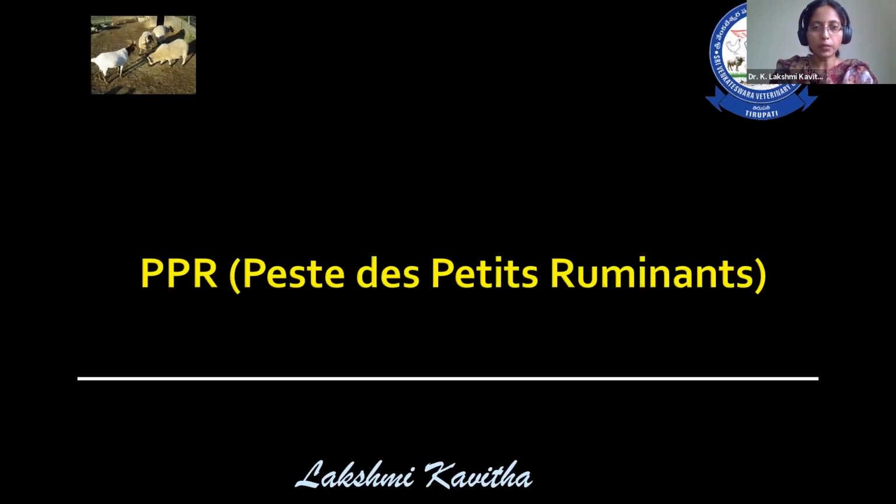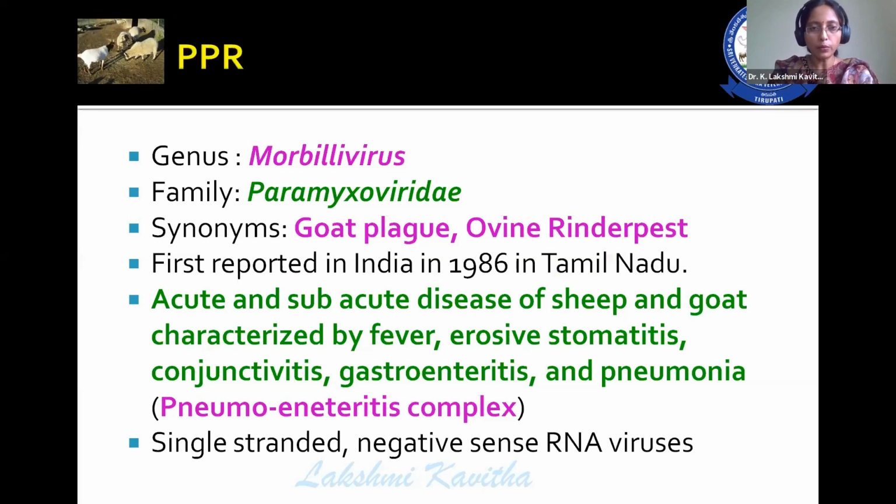Then coming to the PPR, this is Peste des petits ruminants. This is the one which is caused by RNA virus. So even the previous one, blue tongue, is also caused by RNA virus, which is having 10 segments. Because of that, there are a lot of serotypes, which in turn leads to the major problem in the field condition. Similarly, in case of PPR also, this is a negative sense RNA virus, but it is not that unstable as that of blue tongue, it is a little bit stable compared to blue tongue. The synonyms for this are goat plague, ovine rinderpest, and this was first reported in India in Tamil Nadu.